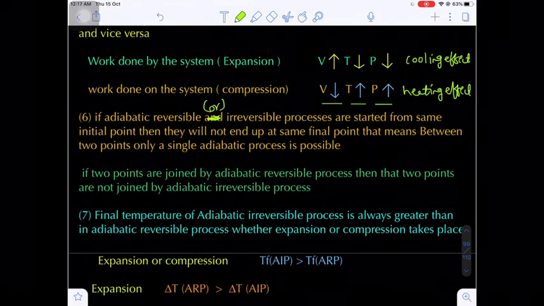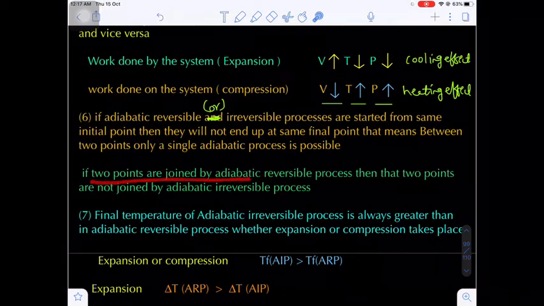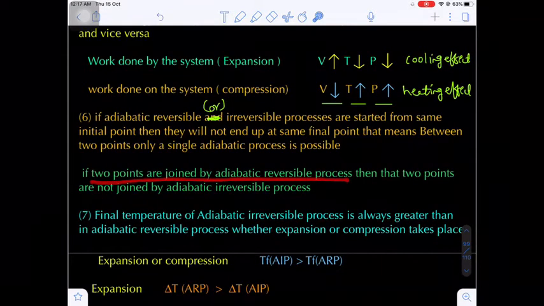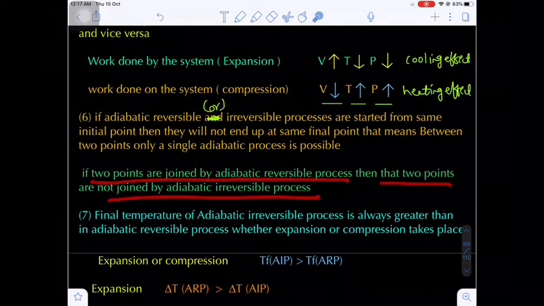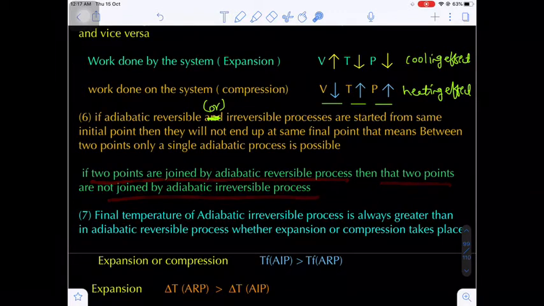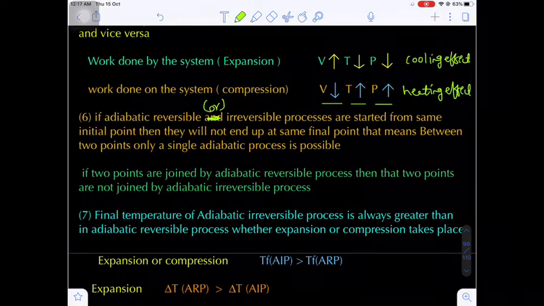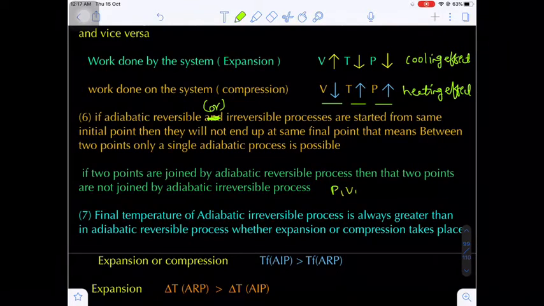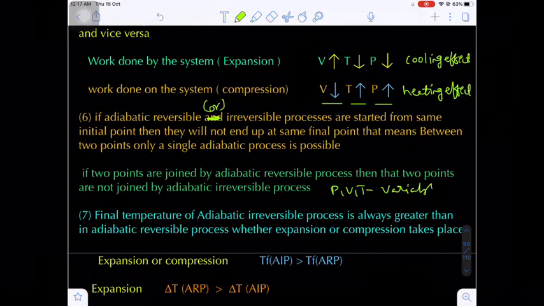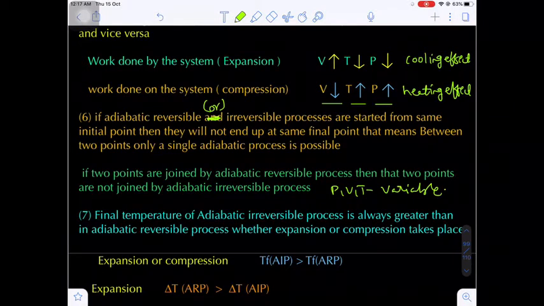That means if 2 points are joined by the adiabatic reversible process, then those 2 points are not joined by the adiabatic irreversible process. Are you getting my point? Here the reason is pressure, volume and temperature are all variable in an adiabatic process.